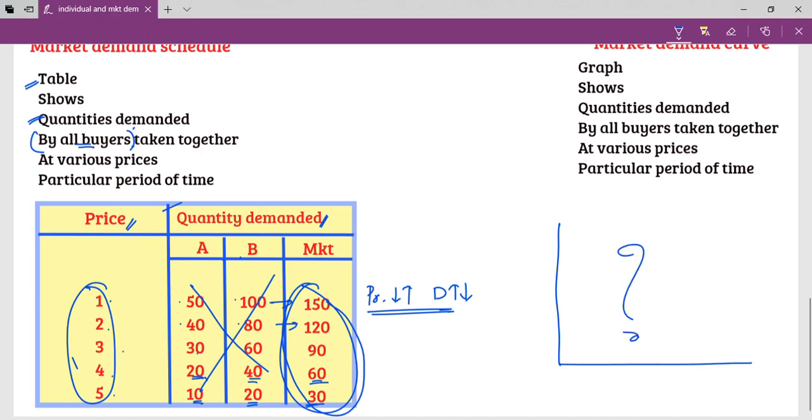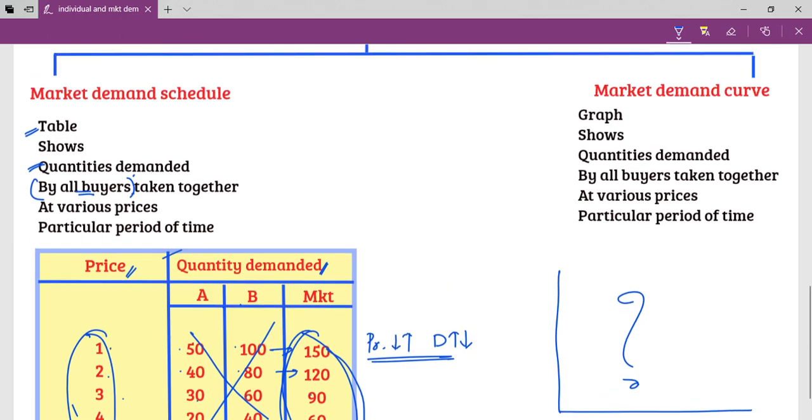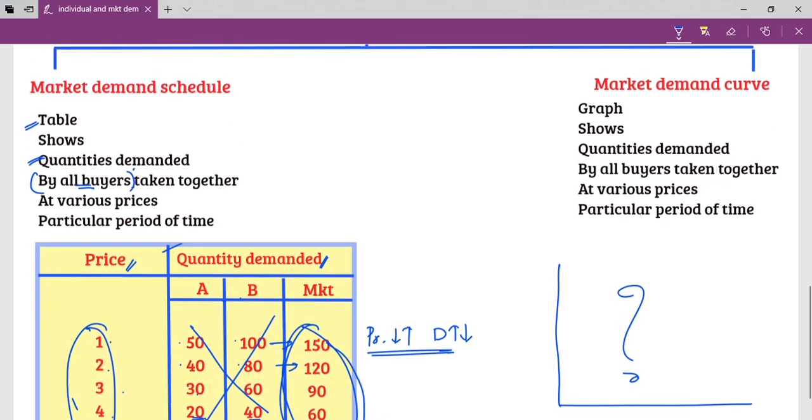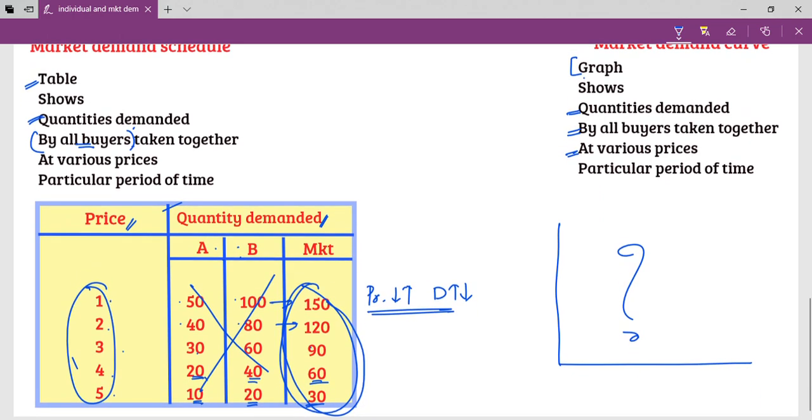So I want you all to practice this graph once in your book. So now quickly, what is market demand curve? It's a graph. Shows what? Quantity demanded by all buyers taken together, that is buyer A and buyer B, at various prices and during a particular period of time. With this we finish the concept of individual and market demand.